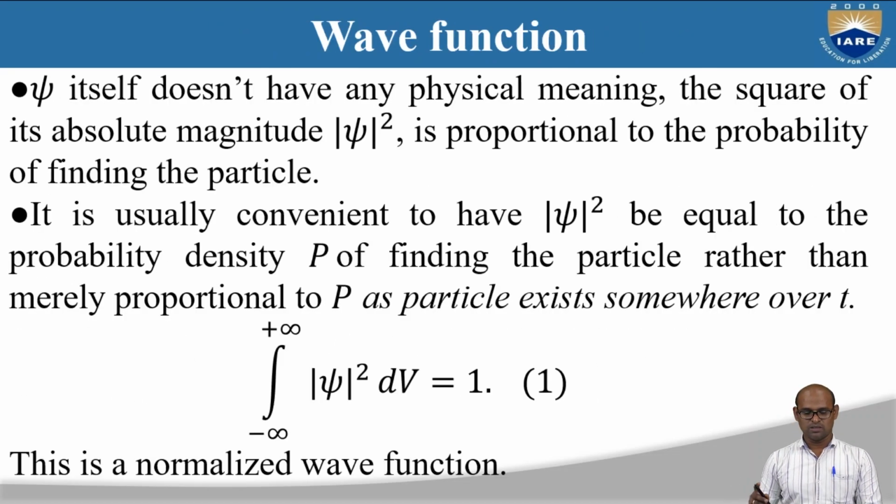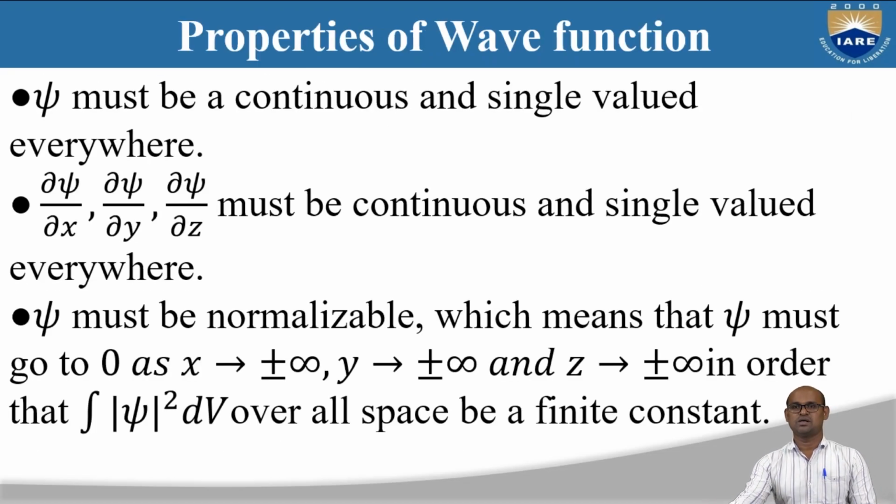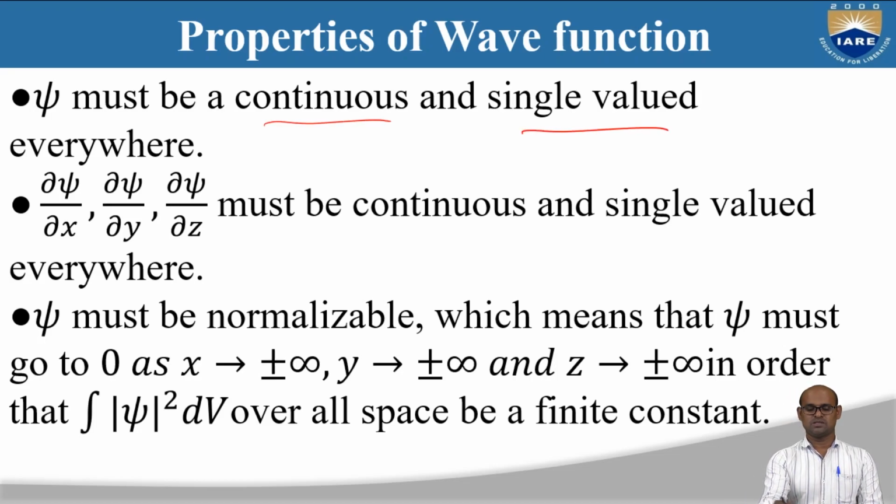If you want to define a wave function, it must satisfy certain limitations, or properties of a wave function. The wave function must be continuous and single valued everywhere. If you want to define some quantity psi as a wave function, it must be continuous.